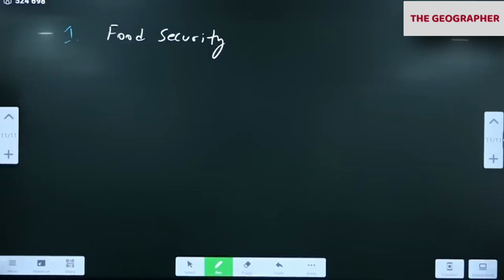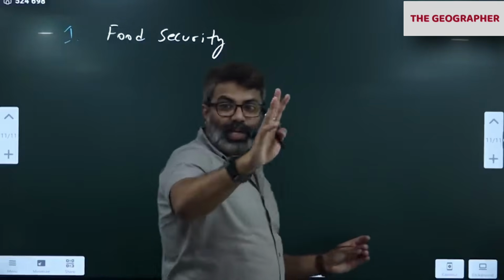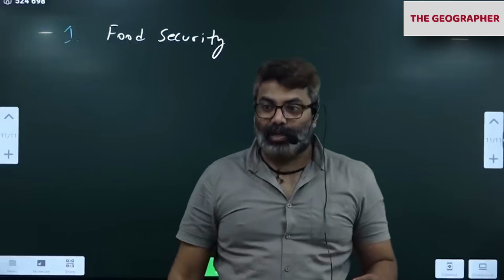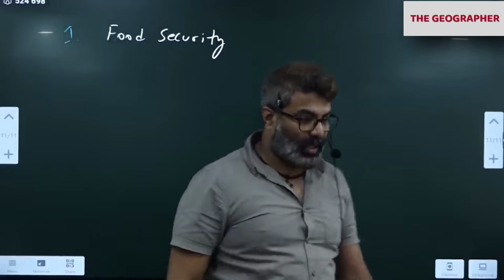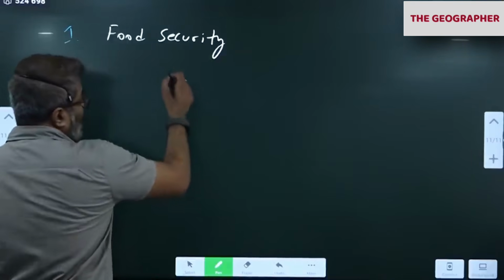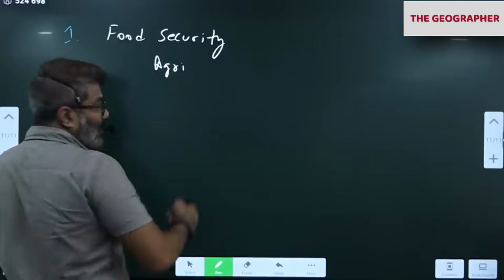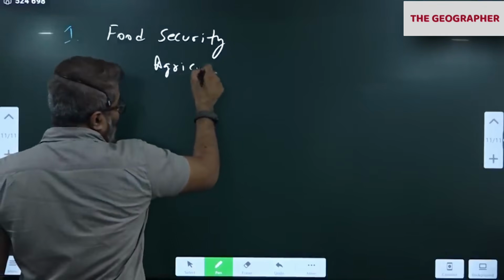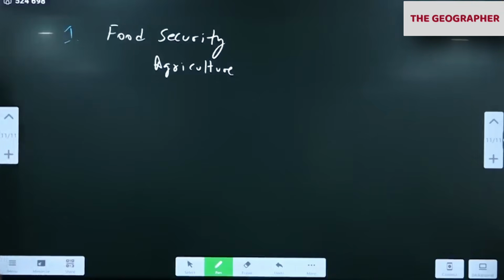That is the reason I said soil is the most important resource available to mankind after air and water. Without these three we can't survive. Without air, water and soil, or food indirectly. If you notice agriculture, agri means what? Soil. Culture is cultivation. Cultivation of soil for food and fodder.